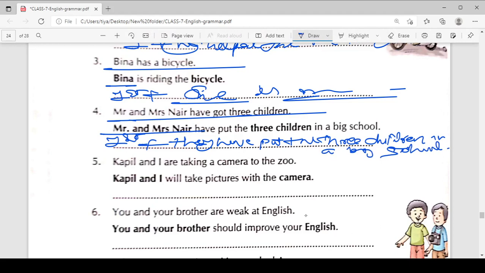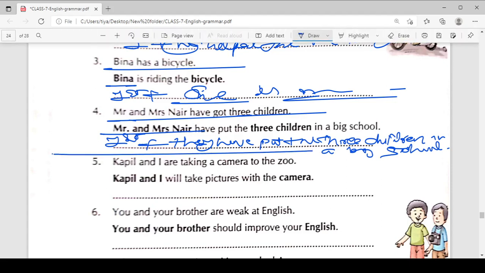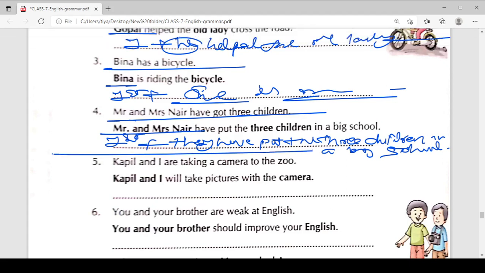Okay, so you need to try to understand how we can replace the nouns with the pronouns. And why we used they here at the place of Mr. and Mrs. Nair? Because Mr. and Mrs. Nair is the plural pronoun. Two persons are included here, it is not a single person. That's why we used they at the place of Mr. and Mrs. Nair. So next, we have: Couple and I are taking a camera to the